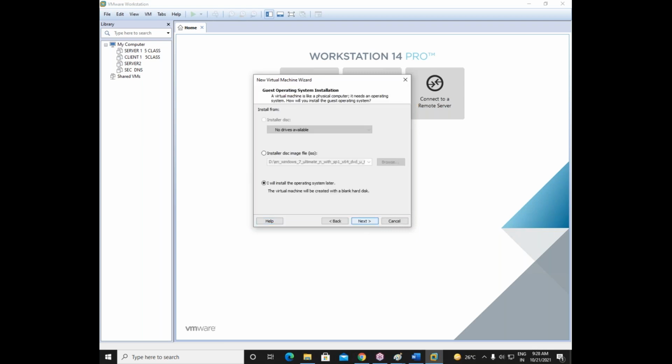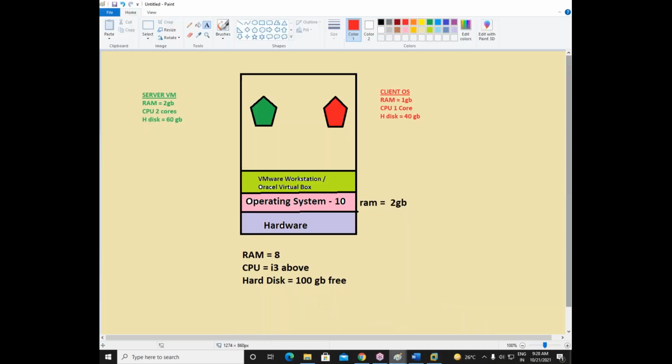Now in the second step, it is asking you to install the operating system. It is asking whether you're installing the operating system from an ISO image, or from the DVD or whatever. So better you select the option: I will install the operating system later. What we need to select? I will install the operating system later. We will do one thing.